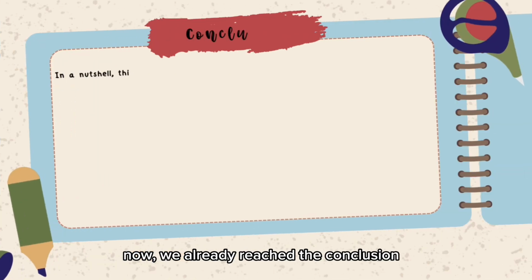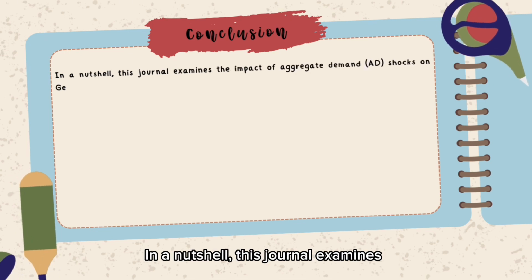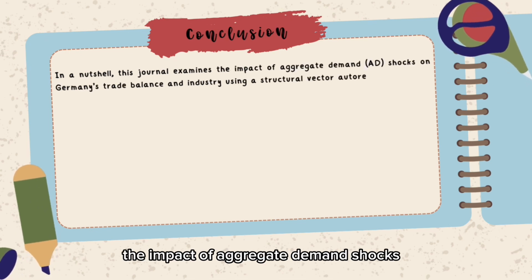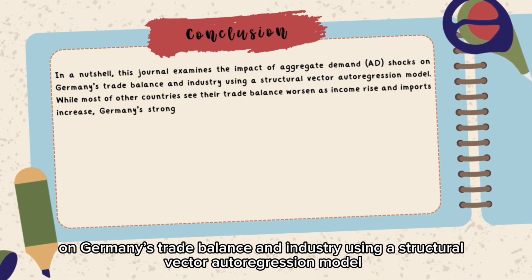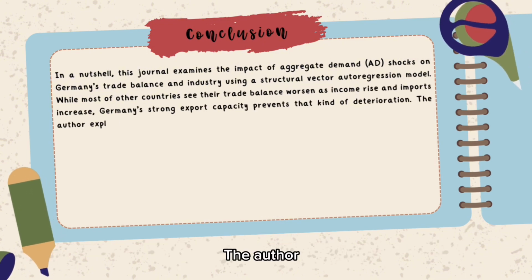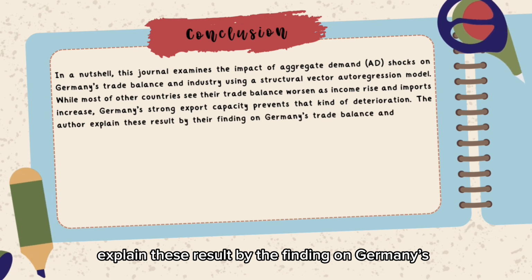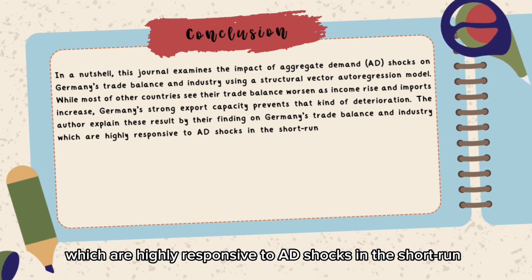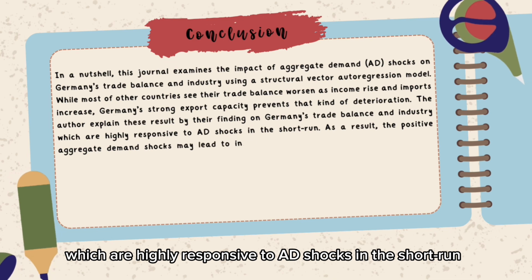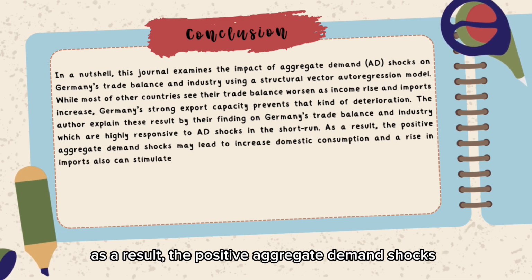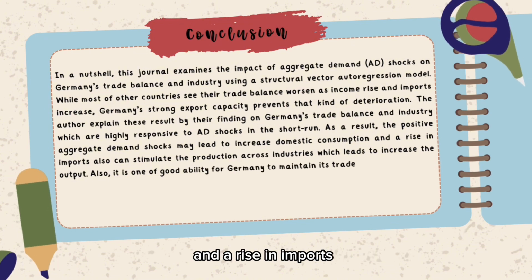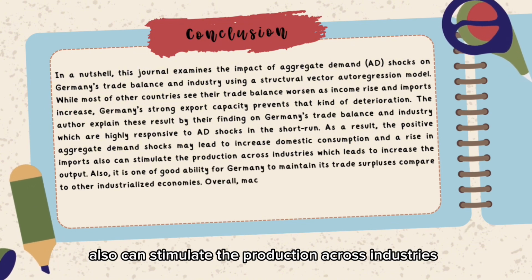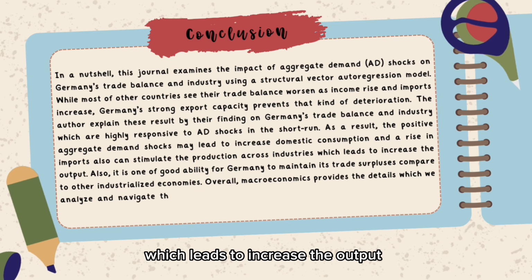Now we have already reached the conclusion. In a nutshell, this journal examines the impact of aggregate demand shocks on Germany's trade balance and industry using a structural vector auto-regression model. The author explained the result by their finding that Germany's trade balance and industry are highly responsive to any shocks in the short run. As a result, positive aggregate demand shocks may lead to increased domestic consumption, and a rise in imports can also stimulate production across industries, which leads to increased output.